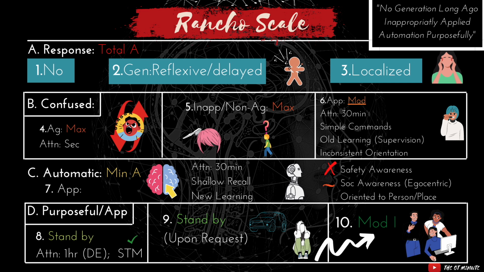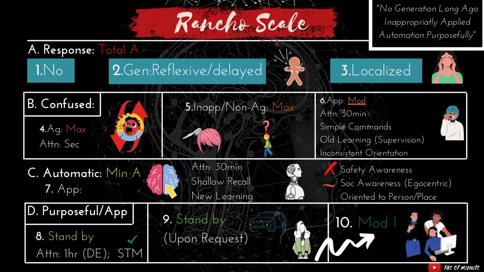Now level 5 is called the confused, inappropriate, non-agitated. Here again, they need maximal assistance. And the two pictures that I like to associate with this level are somebody brushing their hair with a toothbrush, so there's inappropriate use of items at this level, and then also this is a stage where they can wander about. Again, remember, they're not oriented to person, place, and time at this point. Their attention is still really, really short. They don't have problem solving, and they may verbalize or talk about events in an inappropriate and confabulated way, meaning their behavior and responses are a mismatch for their environment.